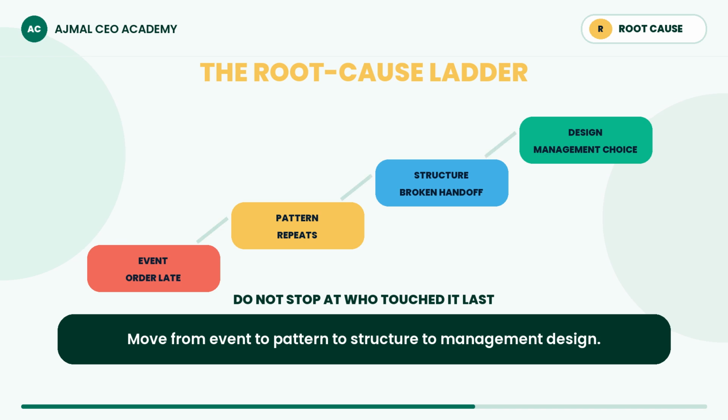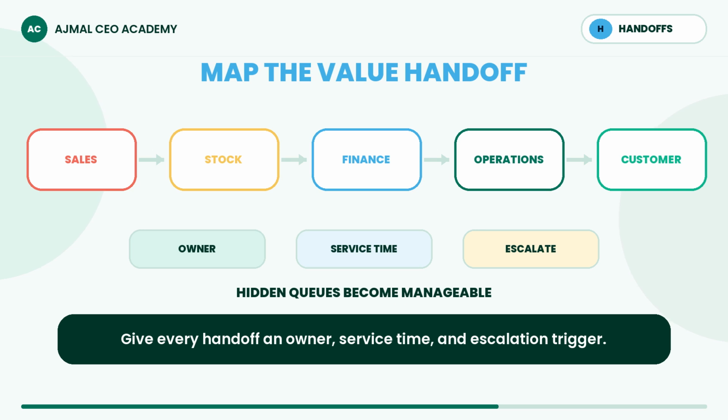Climb the root cause ladder. Event, repeating pattern, enabling structure, then management design. Never stop at the last person who touched the work. Map where value becomes waiting. Sales promise, stock confirmation, finance exception, operations release, customer delivery. Give every arrow an owner, service time, and escalation trigger.